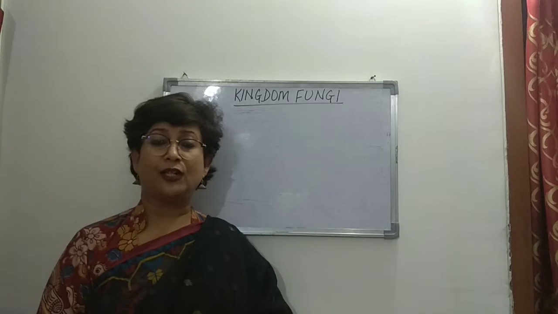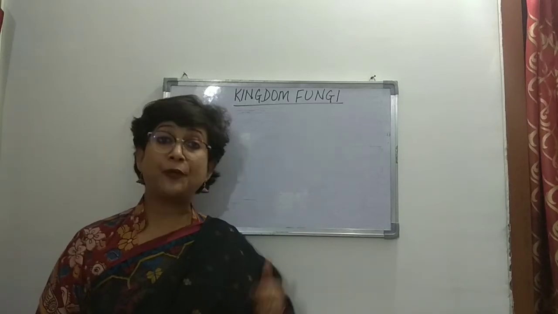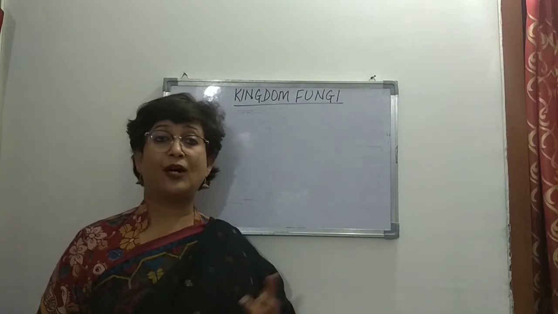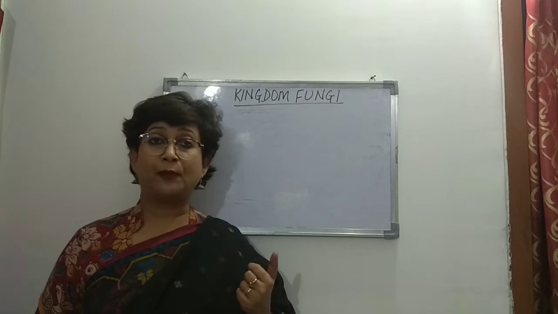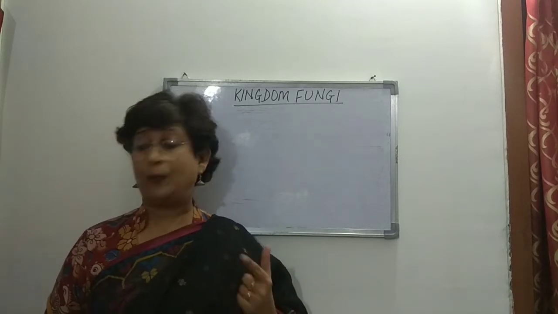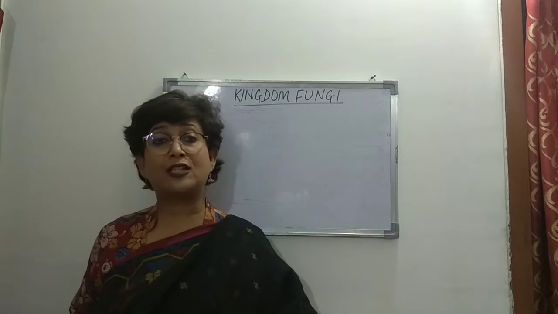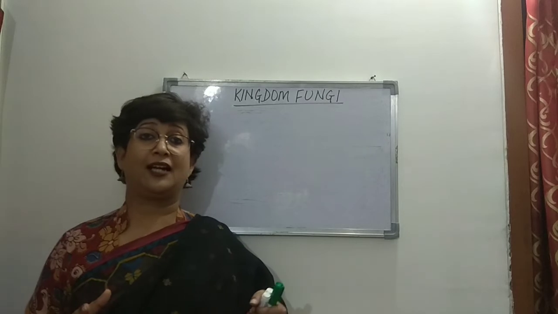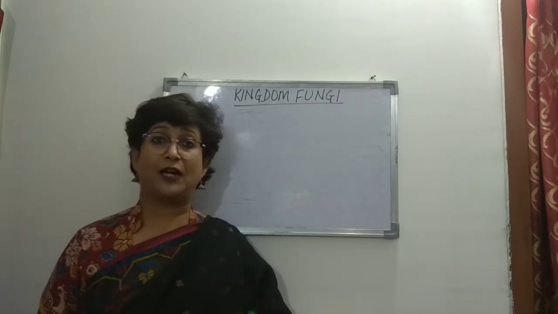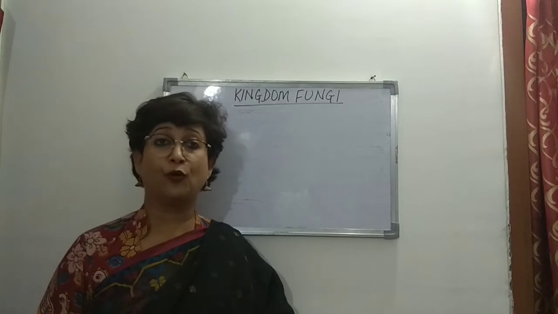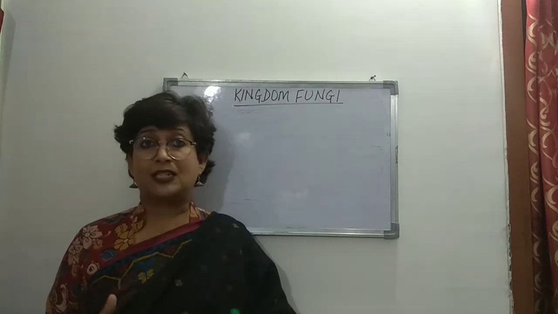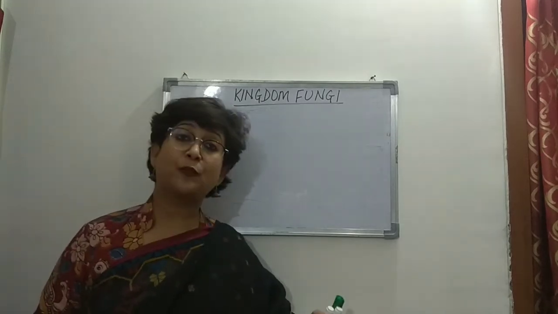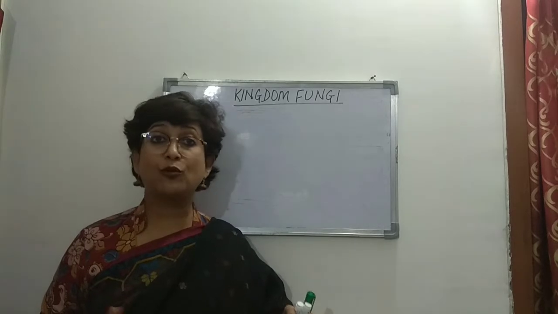Then we talked about reproduction, right, in which we discussed that they reproduce asexually, vegetatively, and sexually also. Under the vegetative method of reproduction, we talked about fragmentation, budding, fission, sclerotia, and rhizomorph. And under asexual reproduction, we discussed that it takes place by the formation of spores. We discussed some spores which are non-motile, like conidia, and some spores which are motile, like zoospores, right?